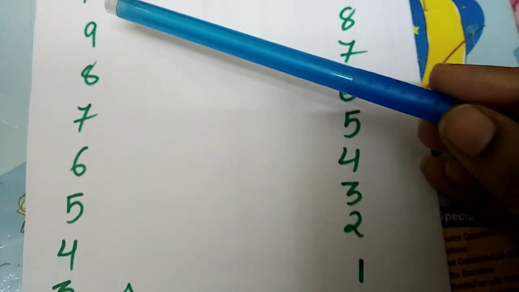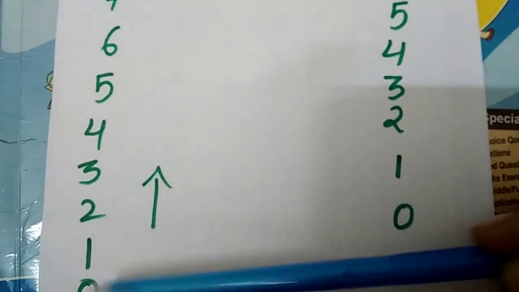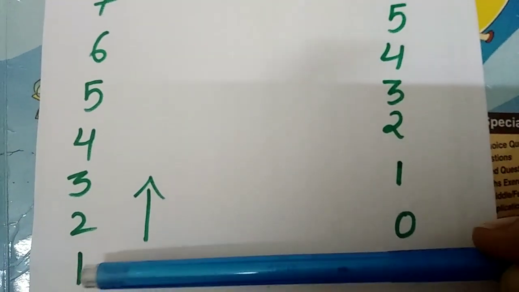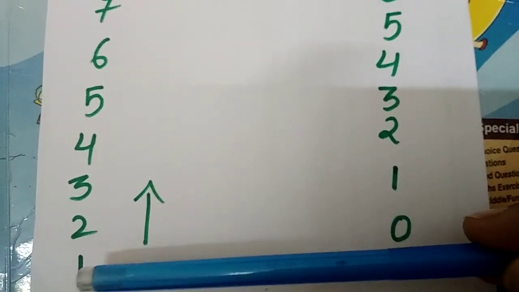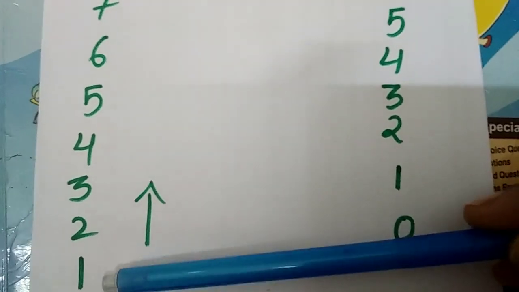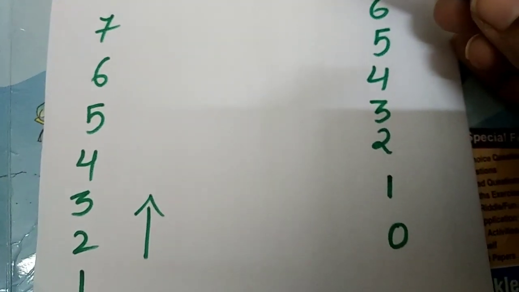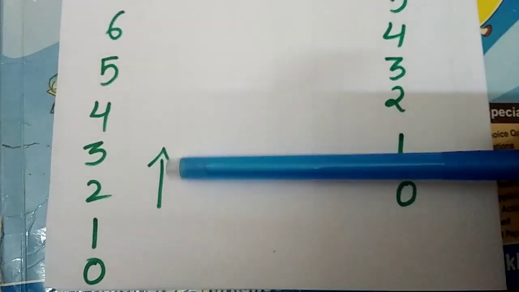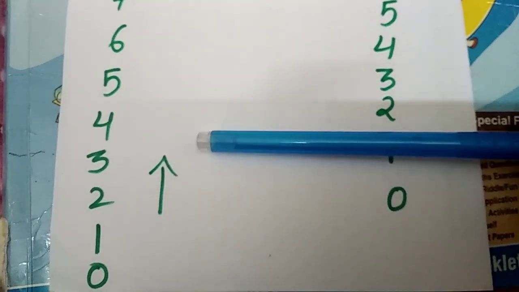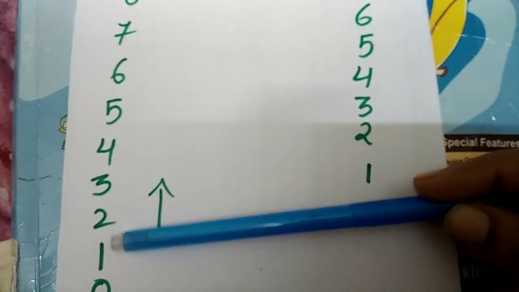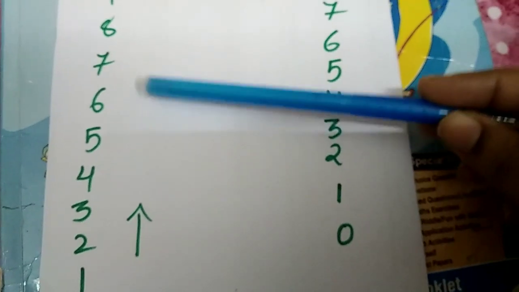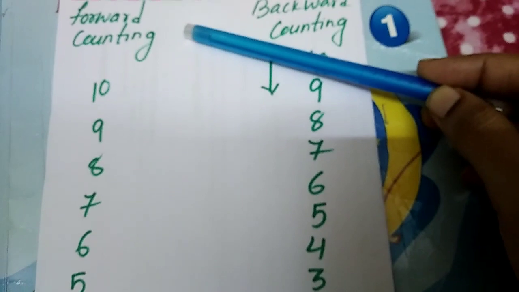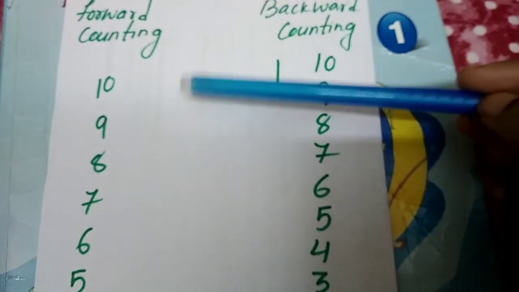Right? So normally we start the counting from 1. Okay, 0 also, but normally when we are counting objects, we count from 1. So when we are counting from 1, then we say that is the forward counting. Okay, children? Are you able to see the arrow mark upwards? That means when we are counting from 1, then 2, 3, 4, 5, 6, 7, 8, like that, that is forward counting. Okay? Now coming to backward counting.